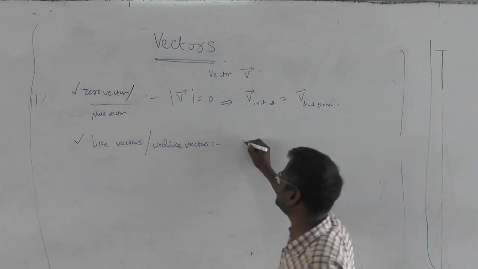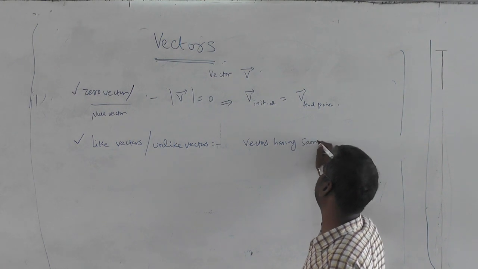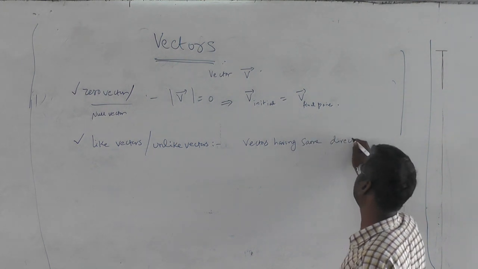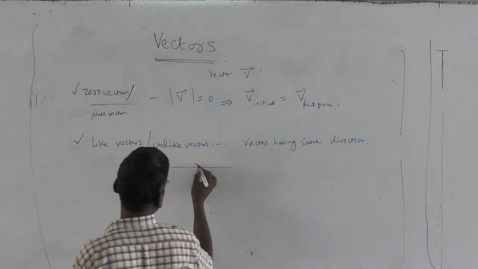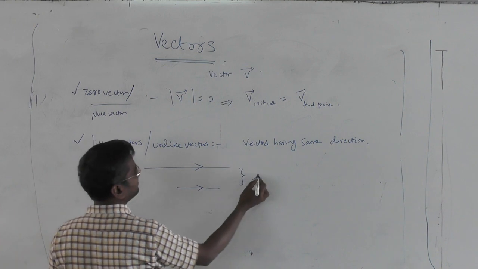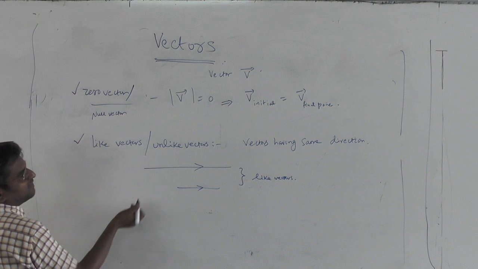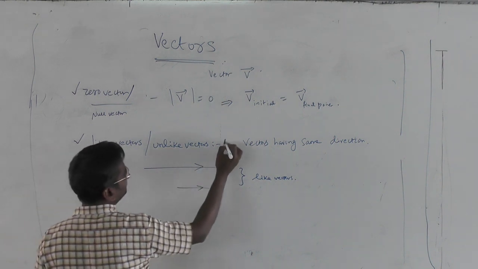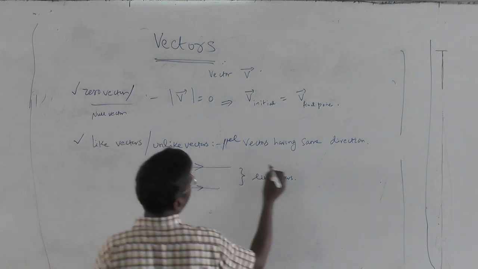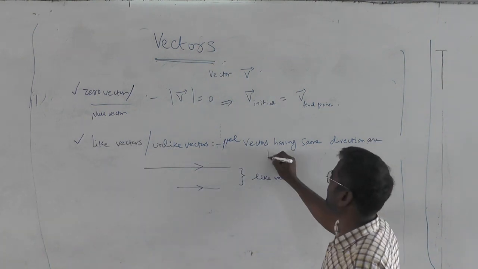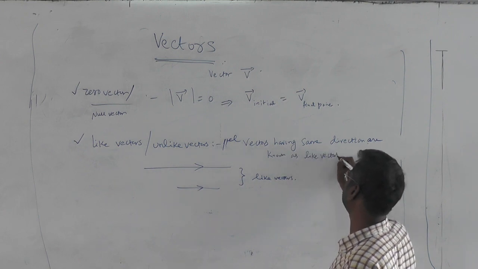Like vectors means vectors having the same sense of direction. Okay, same direction. Vectors having same direction, like this vector, they are like vectors. Obviously they are parallel also, so you can better put the word parallel vectors having same direction. These are called like vectors, are known as like vectors.